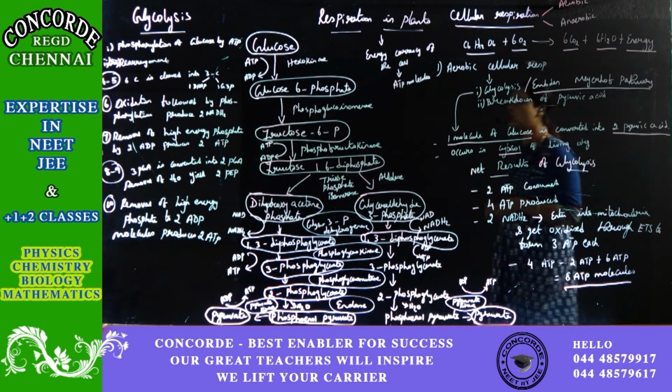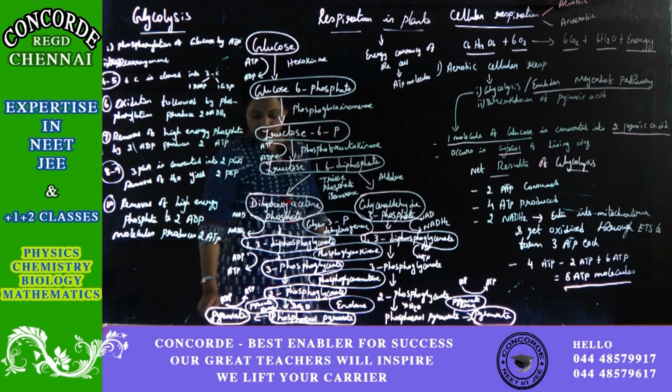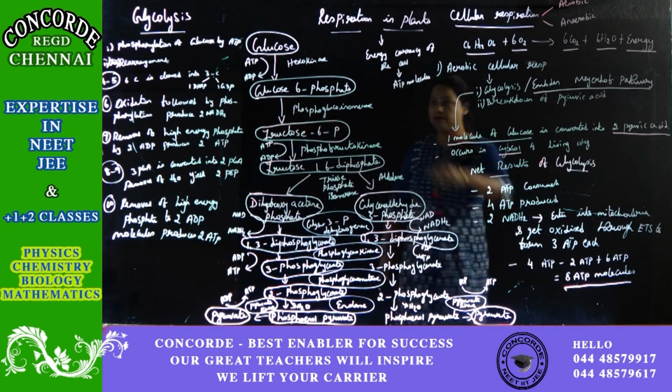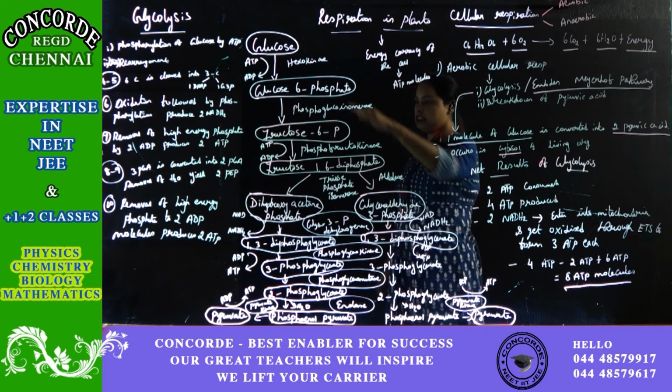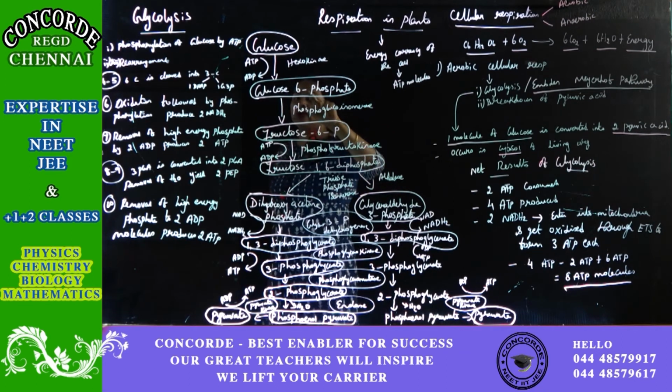Okay. So, this is the diagrammatic representation of the glycolysis cycle. The first step is one molecule of glucose, and the last step is 2 molecules of pyruvic acid. In between, these are the steps involved. Glucose will be converted into glucose 6-phosphate.